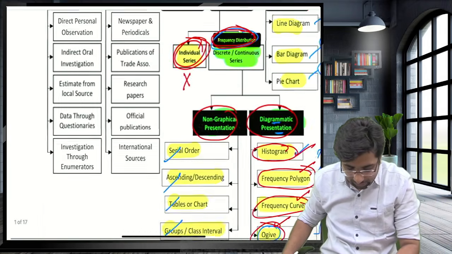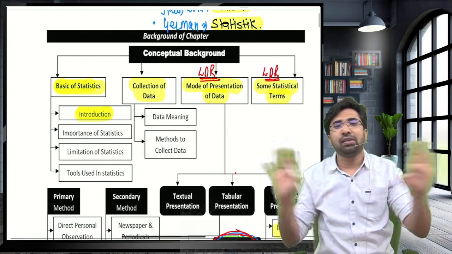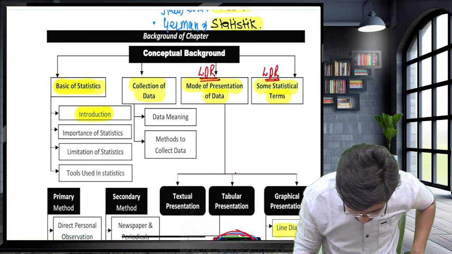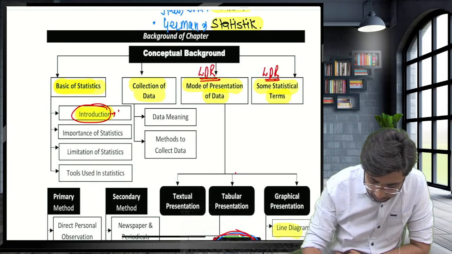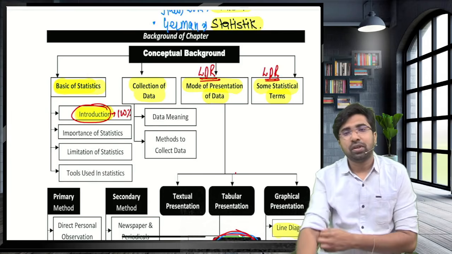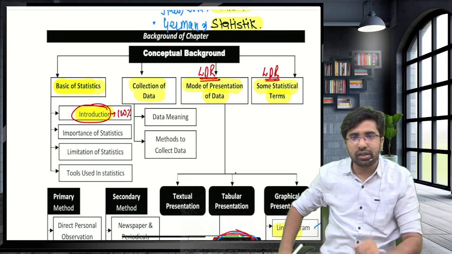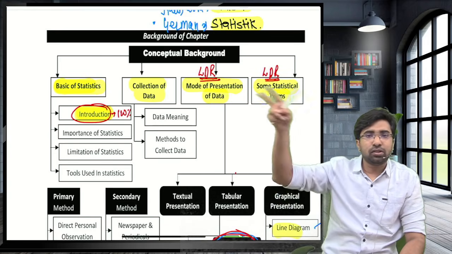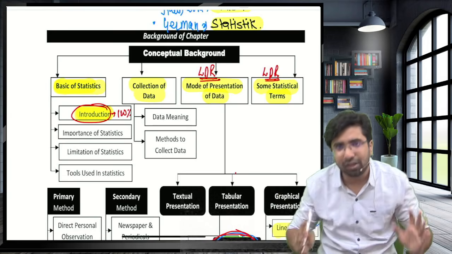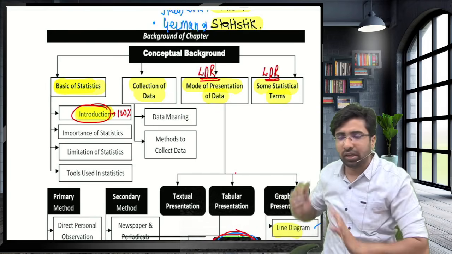So guys, now you can see we have covered the basics, done with the basics. Now let's revise. Guys, what is the introduction? Sir, in the introduction you will tell me, what do you mean by statistics? Sir, in the plural sense, it is numeric data, both qualitative aspect and quantitative aspect. Sir, in the singular sense, it is just a scientific method of collecting, organizing and presenting the data.